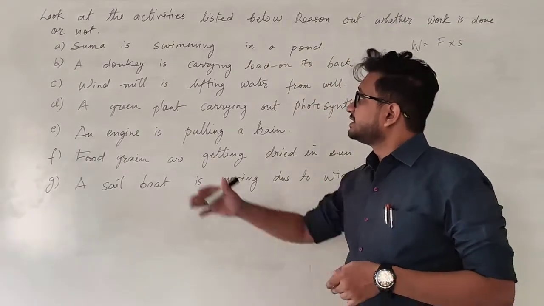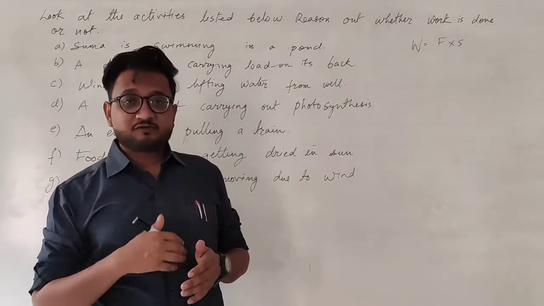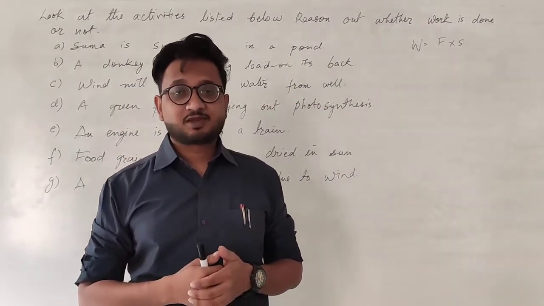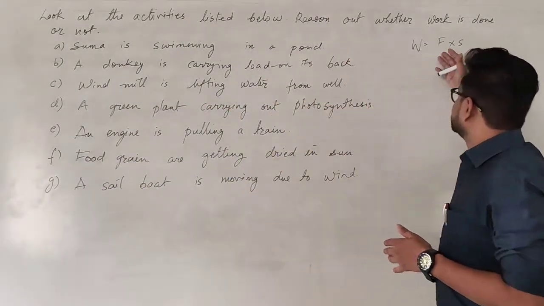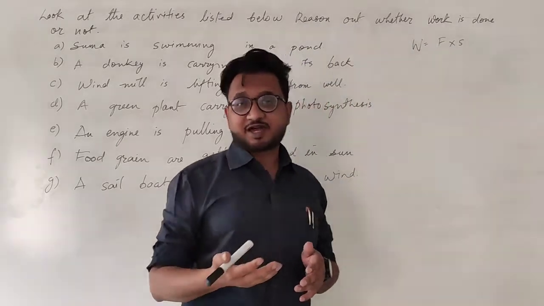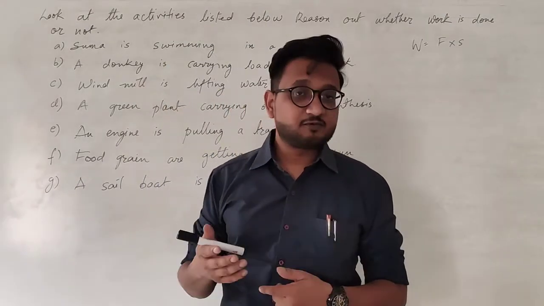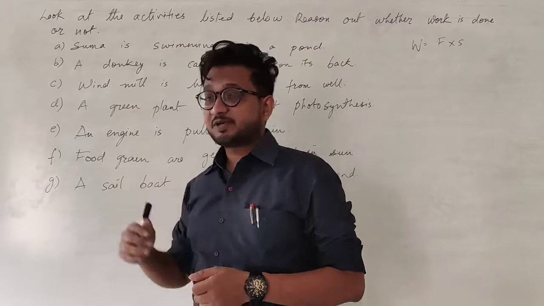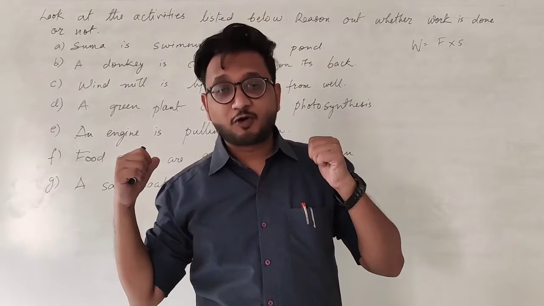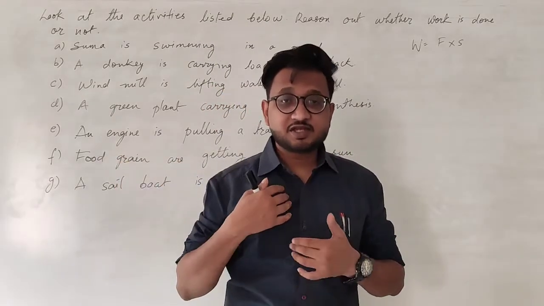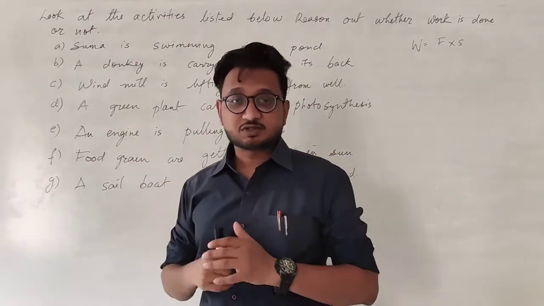So the first one is Suma is swimming in a pond. In this particular case, where is the work being done? If you remember, force and displacement can be in different directions as well. It doesn't matter. If it is in the opposite direction, then negative work is done. And that is exactly what is happening over here. When a person is trying to swim, they are pushing the water backwards, and in that they are pushing themselves in the front, opposite to the direction that the force is applied.